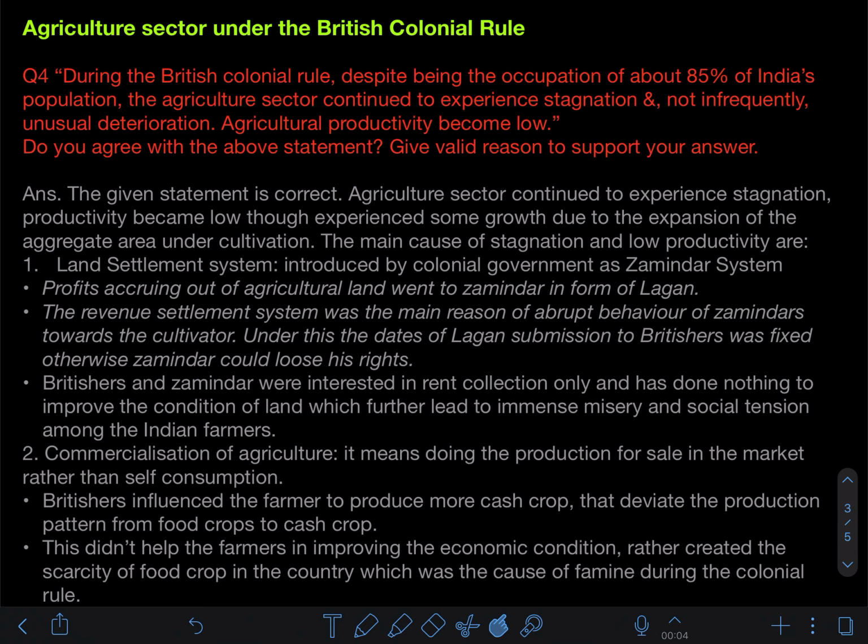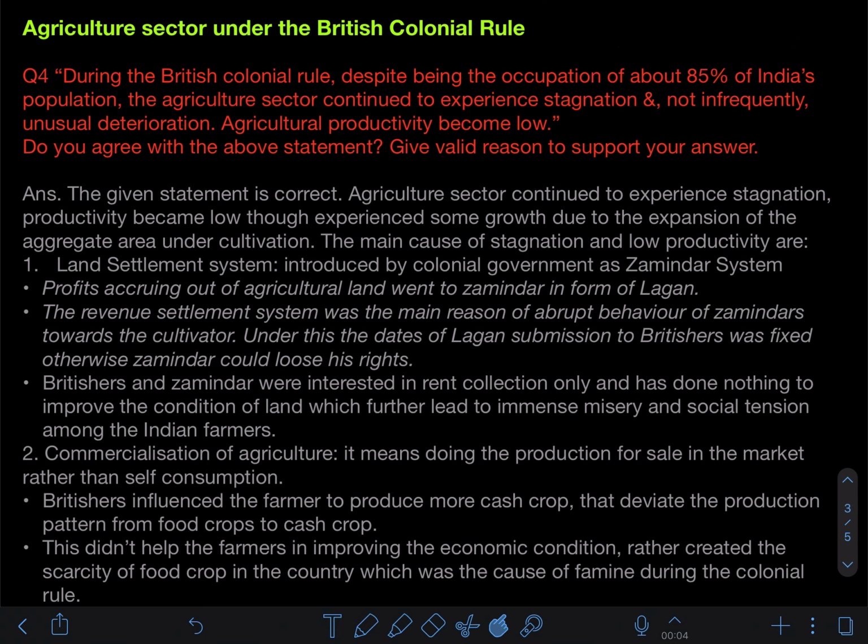Now in board examination, when the question comes, a straightforward question is very easy for you to understand and attempt. But they can ask in a different way, in statement form, because the recent CBSE board is focusing on HOTS or value based questions. So, during the British colonial rule, despite being the occupation of about 85% of India's population, the agriculture sector continued to experience stagnation and not infrequent, unusual deterioration. Agriculture productivity became low. That is the piece of fact shared in this particular question, right?